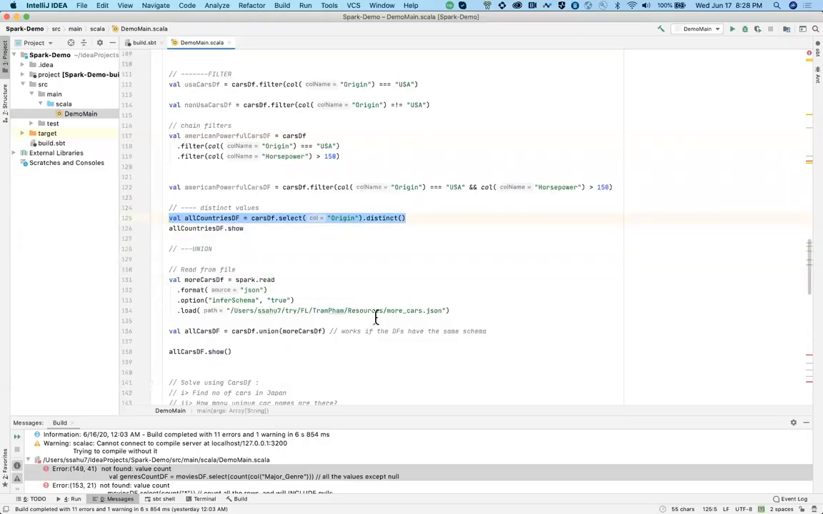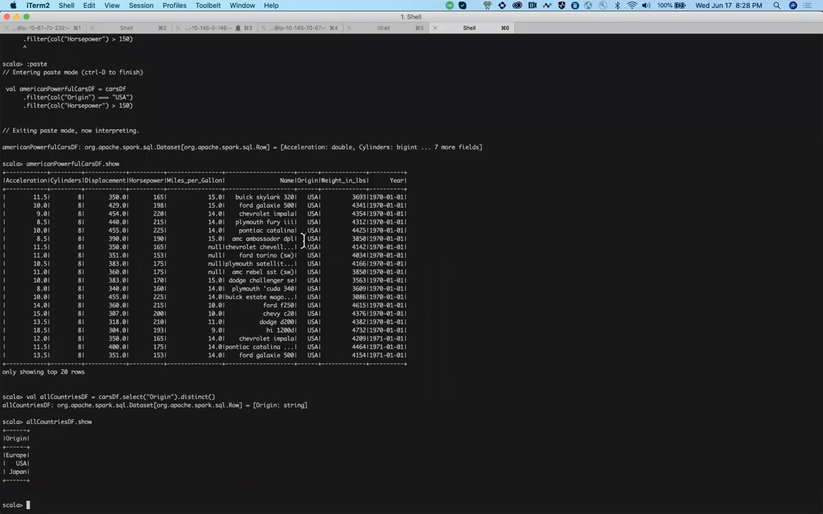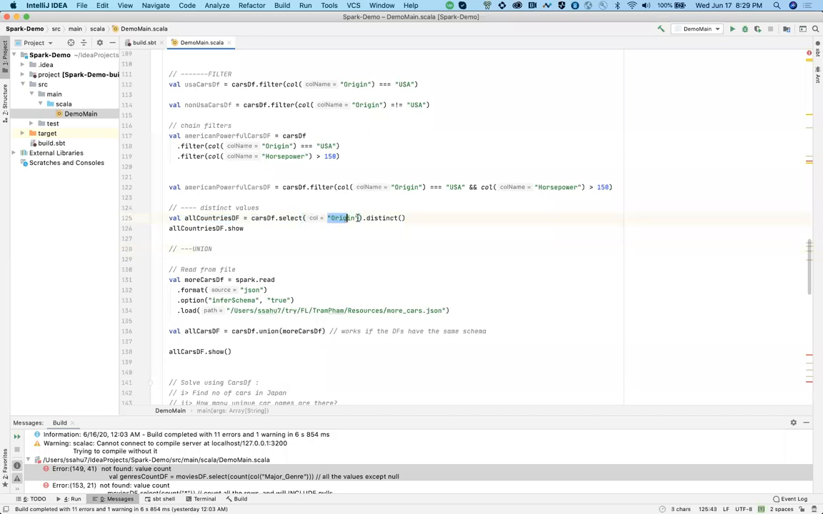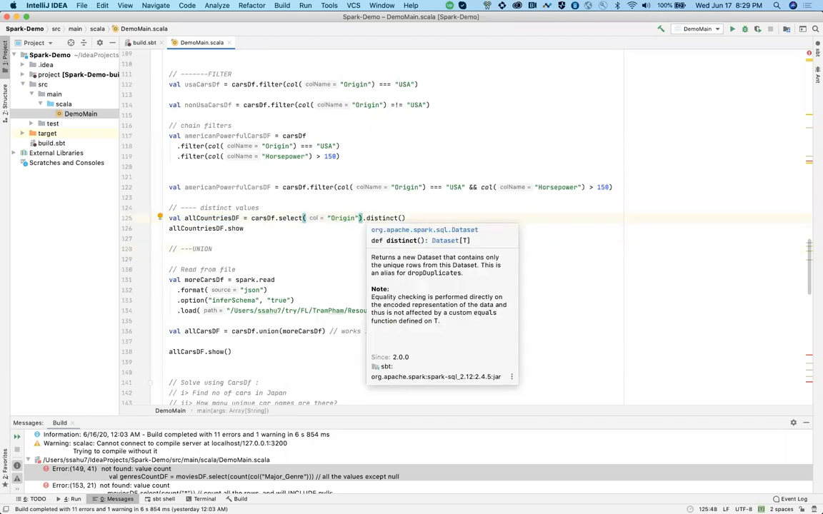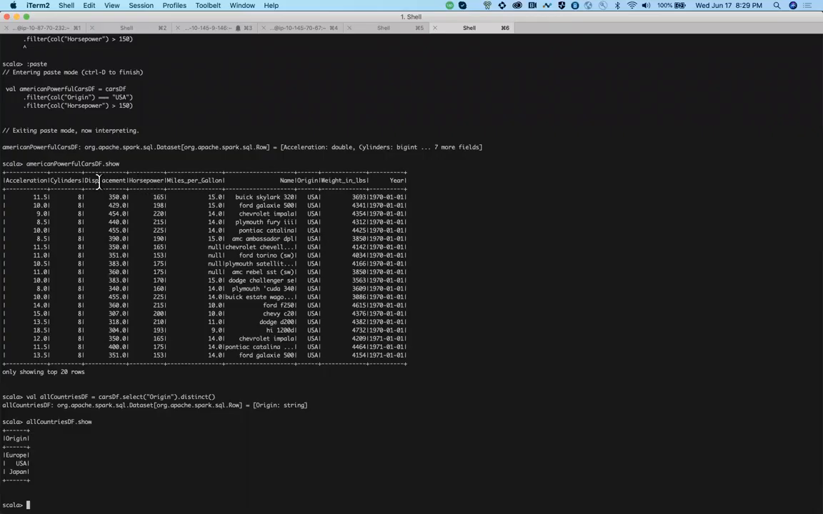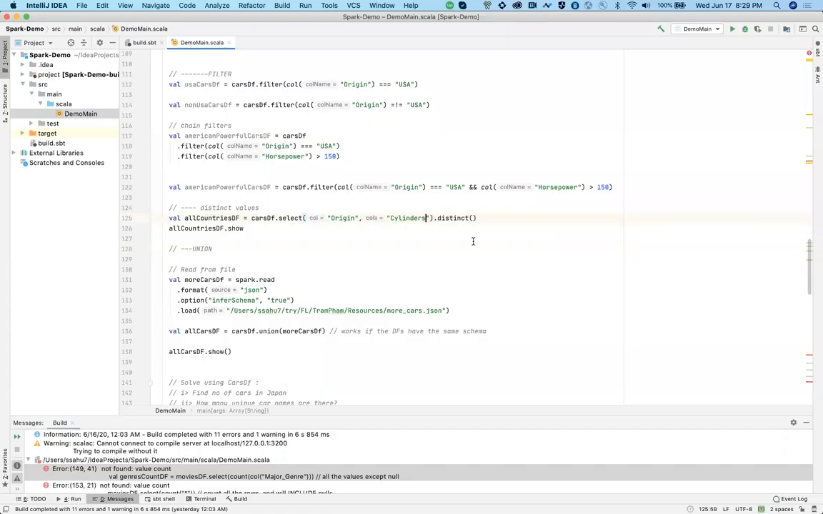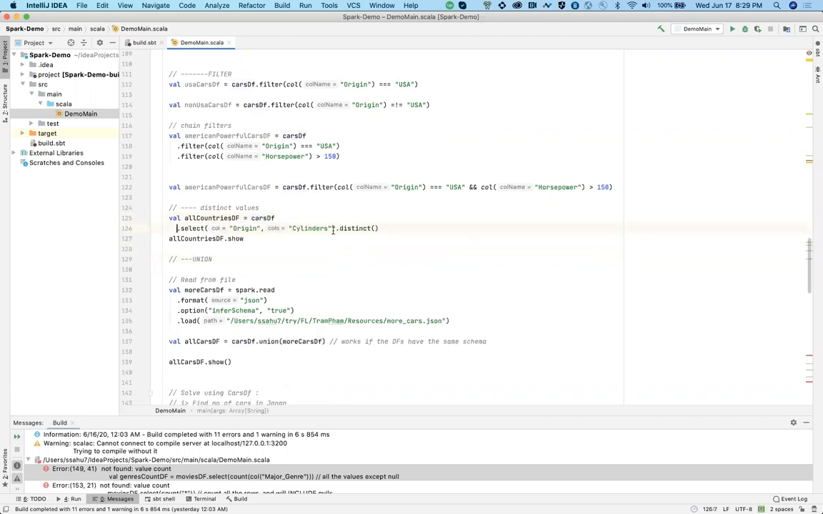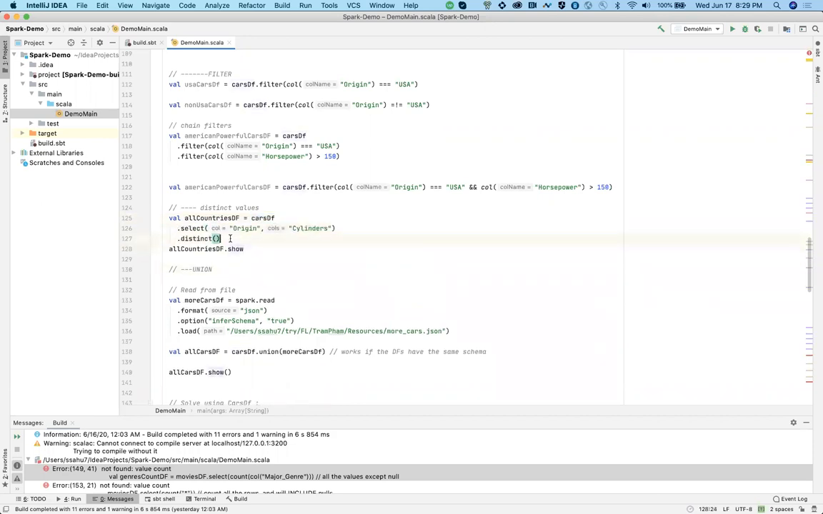Now, let's say you have a use case where you want, okay, so basically this particular select operation, you can choose as many columns as you want, and you can use distinct, such as, let's say in this case, I want to see maybe cylinders. Now, what will this particular operation do? Let me just format it this way. It's easier to read, right?